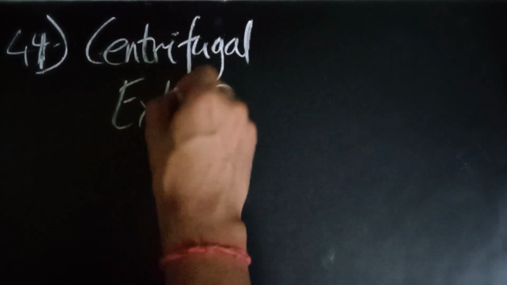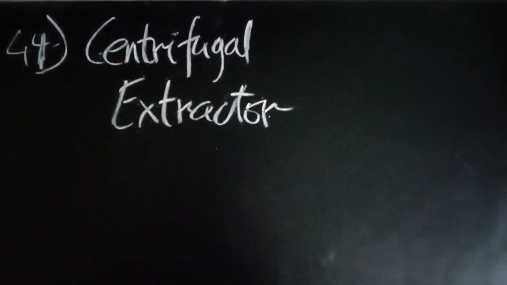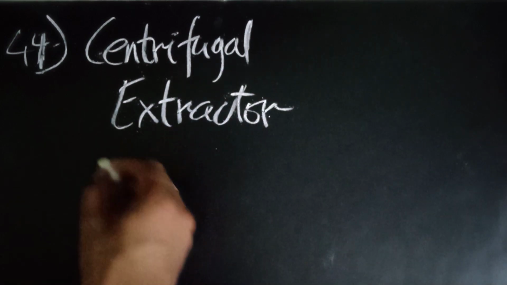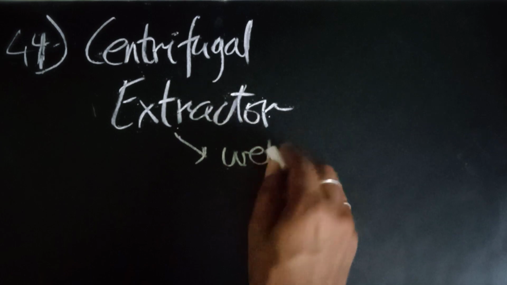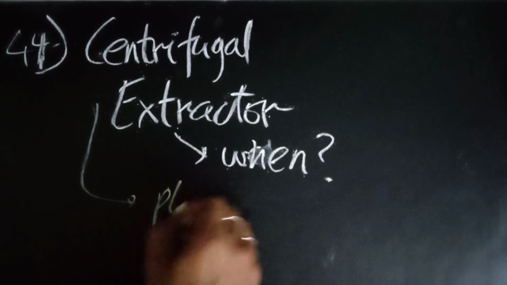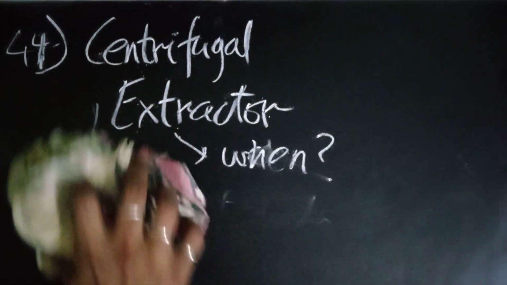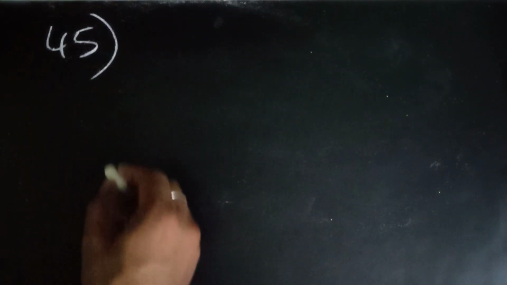It came on the centrifugal extractor. So the question was: where is a centrifugal extractor applied, when is it used? There were various options like plant wide operations and plant utility, plant extract, when extraction phases are different, these kinds of options. But this topic came, so let's move on to the next question, the 45th question.